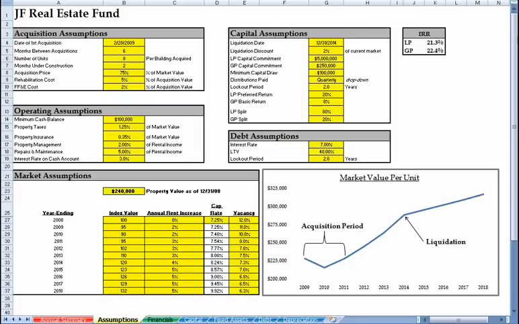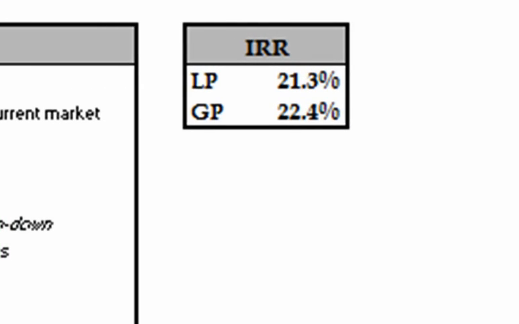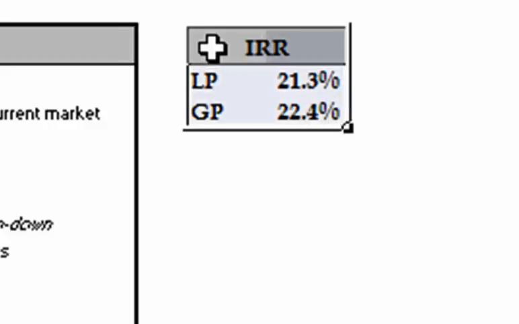Notice in the right-hand corner we have displayed the overall IRR for both the limited partner and general partner. This will allow us to quickly assess the sensitivity of John's assumptions. I'll make a copy below to use as our base case scenario.